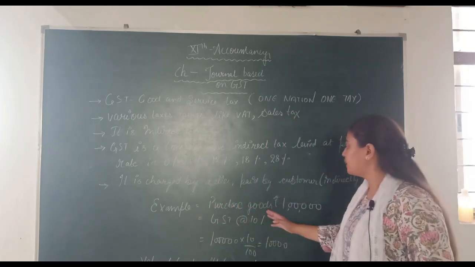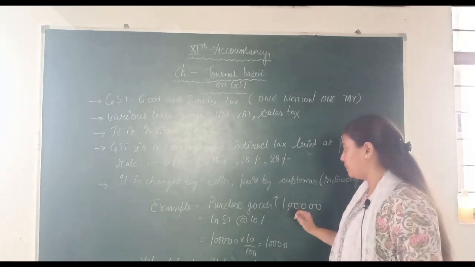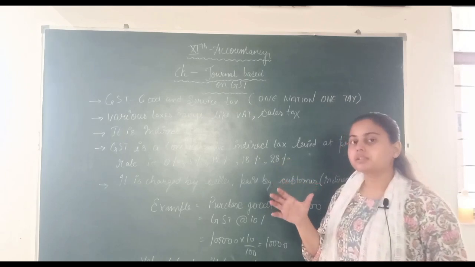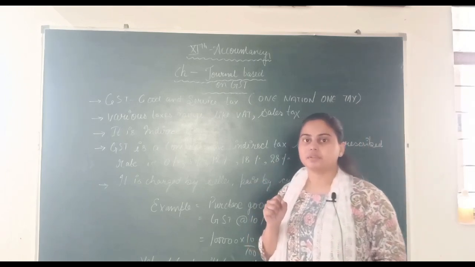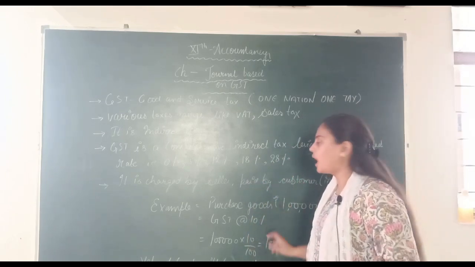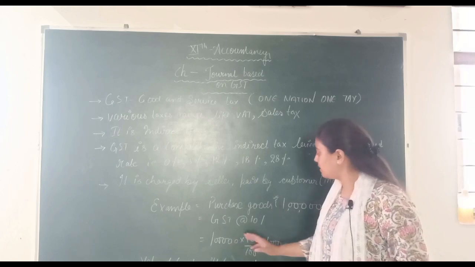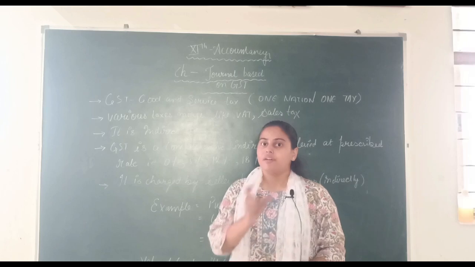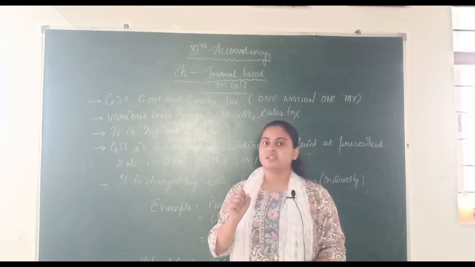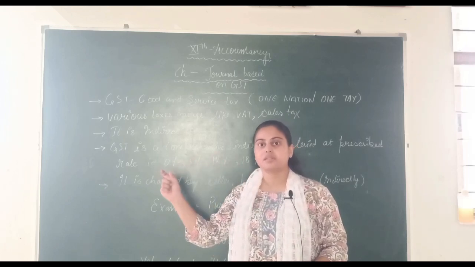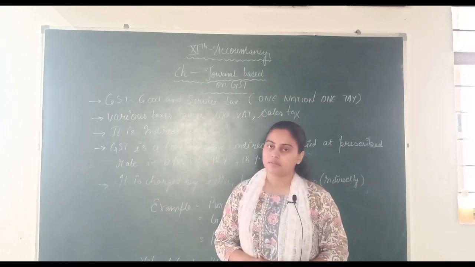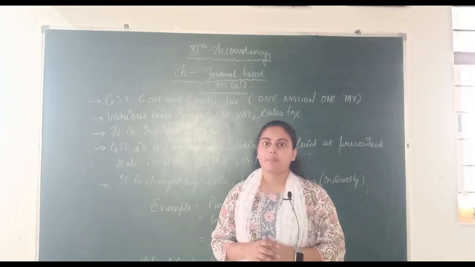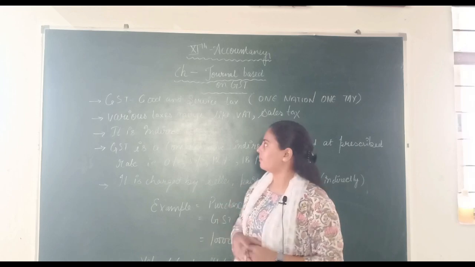Example: we have purchased goods worth 1 lakh rupees, with GST at the rate of 10% on it. GST at 10% on 1 lakh rupees is 10,000 rupees, as 1 lakh into 10 upon 100 equals 10,000 rupees GST amount. With a purchase value of 1 lakh and GST of 10,000, the value of goods with GST is 1 lakh 10,000. So this is the concept of GST that increases the value of goods after applying GST.